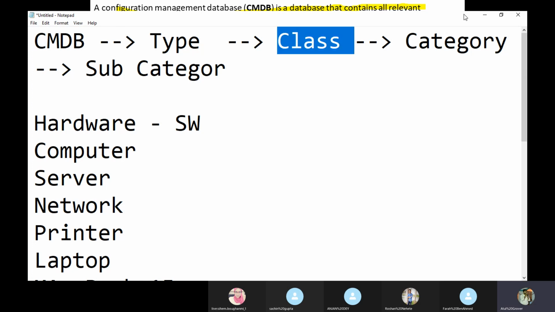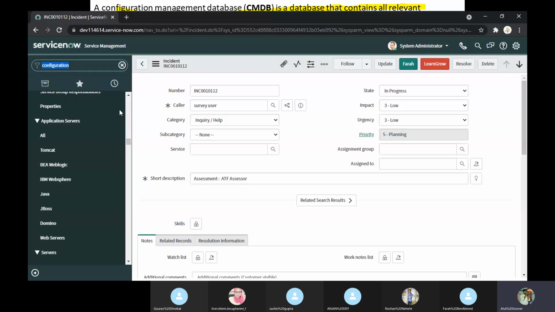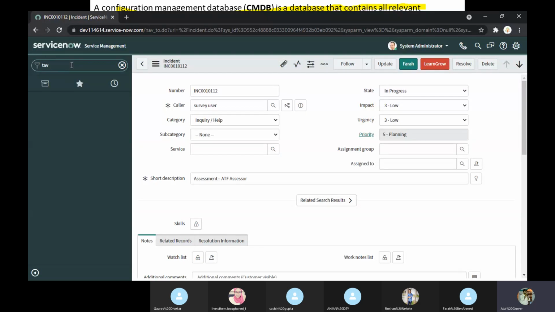Under the server class, I have a virtual server, a Unix server, a Linux server, a Windows server. Five types of servers I give you. Under the Unix server, I have an application server and an email server, and the subcategory I am giving to you. Now I will show you here on the tables.